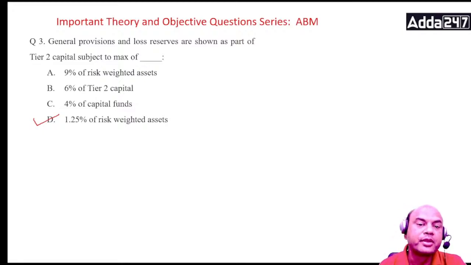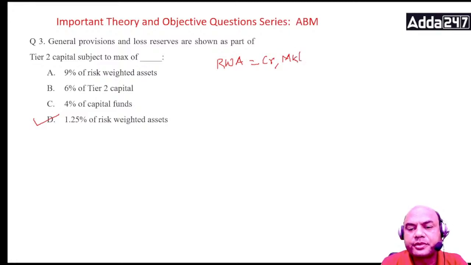What does it mean? Now look at this. In the exam problem, they'll be giving you RWA. Total RWA means credit plus market plus ops. Either they'll give you or you'll have to find it out. So let's say your total RWA is 1 lakh crores.